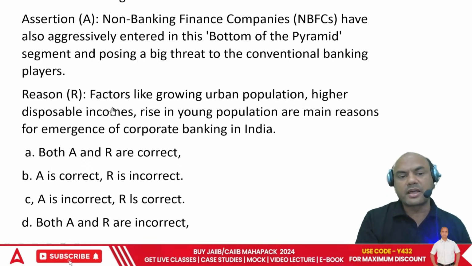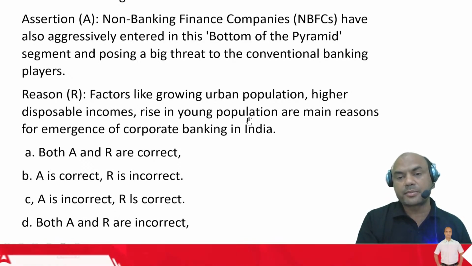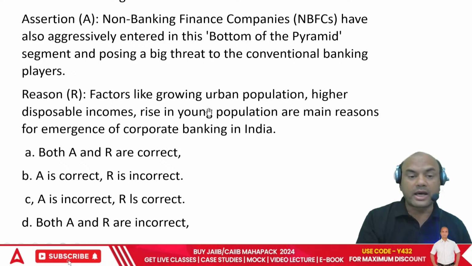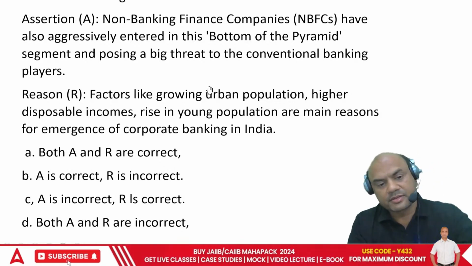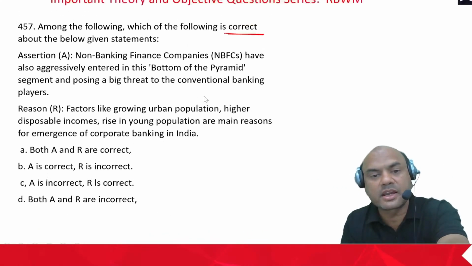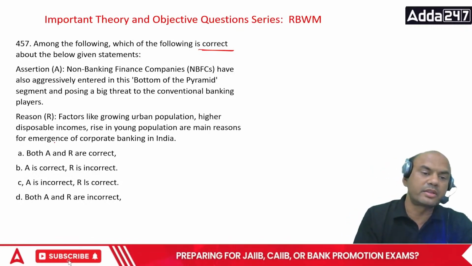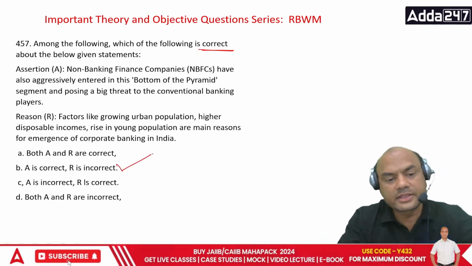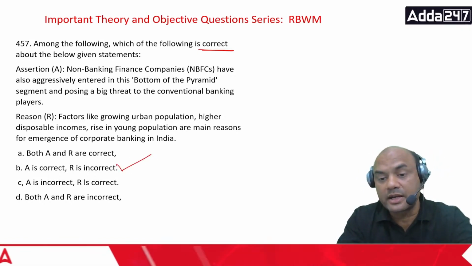Urban population, higher disposable income, and rise in young population are the reasons for the increase in emergence of retail banking, not corporate banking. So R is incorrect. A is correct, right? So A is correct and R is incorrect. Kindly note, the answer is A is correct and R is incorrect. That is the right answer.